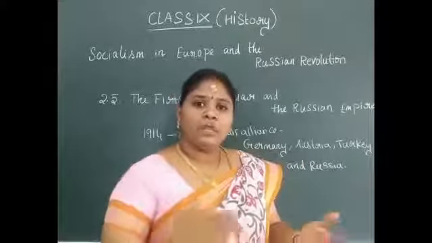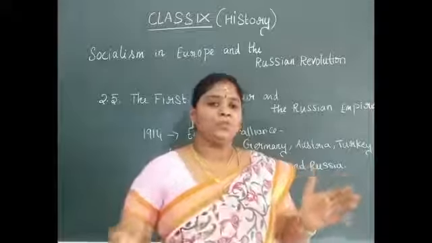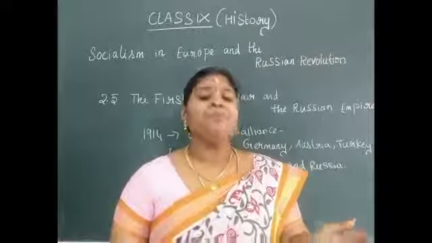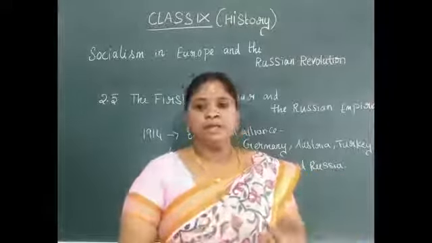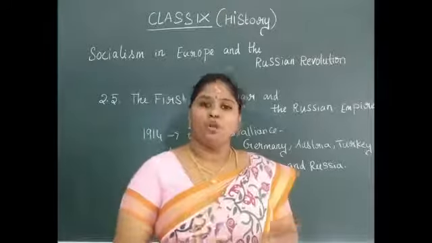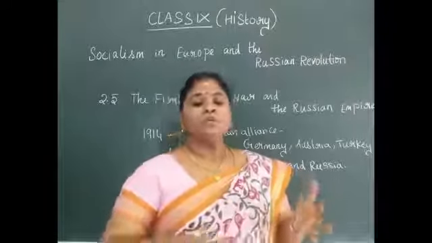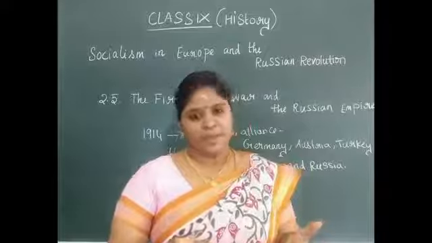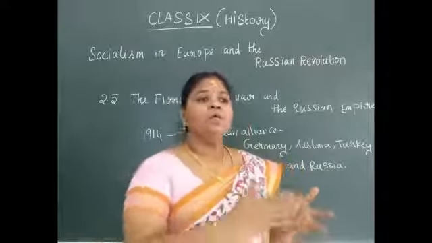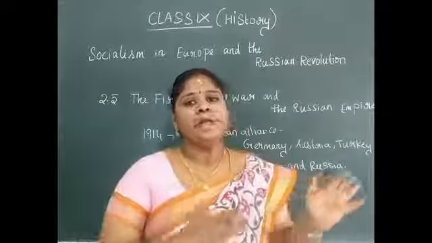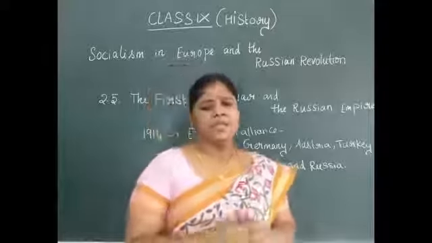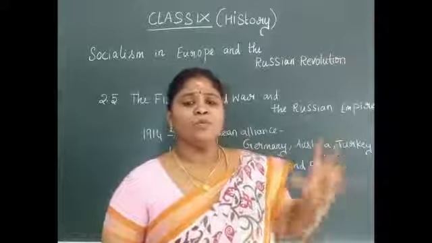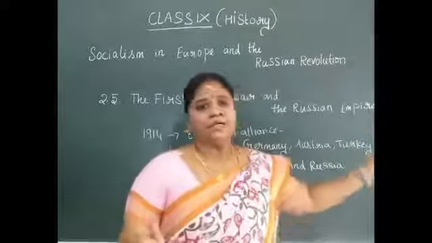When the labor shortage happened, there was no production in Russia, and because of this bread was scarce and flour was scarce. When this scarcity was happening, you can find that all the shops saw people rallying and striking. So this is what is about the First World War and the Russian Revolution.